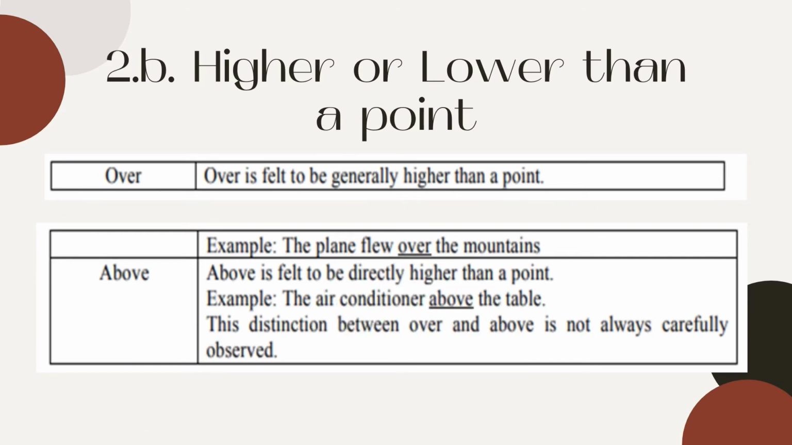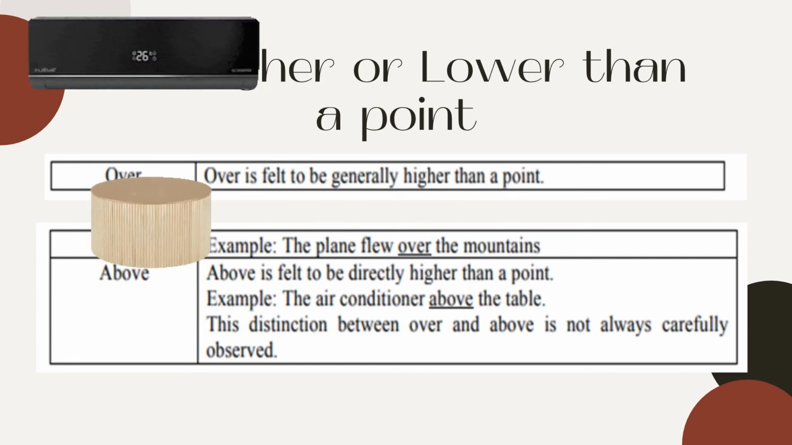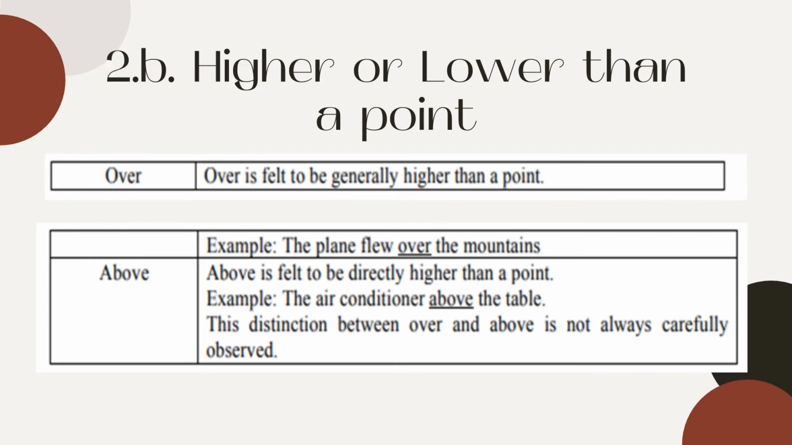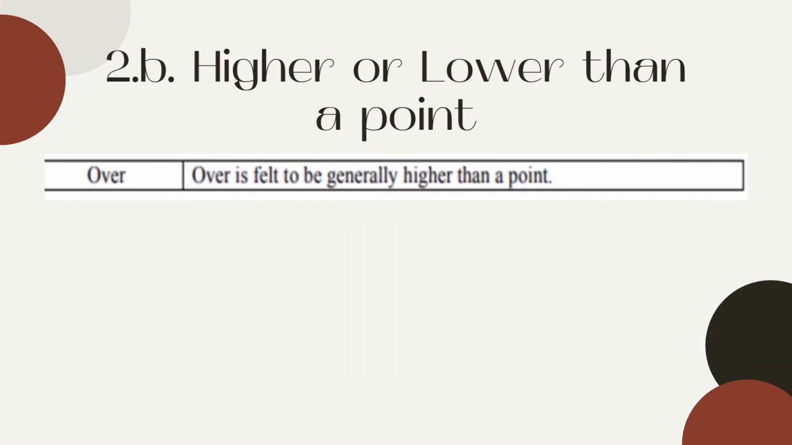And now we use the word above. Above is felt to be directly higher than a point. You can see that the difference between over and above is generally and directly. For example: the air conditioner is above the table. It must be known that the air conditioner is always higher than the table as a point. So in this case, above shows the relationship between the air conditioner and the table.